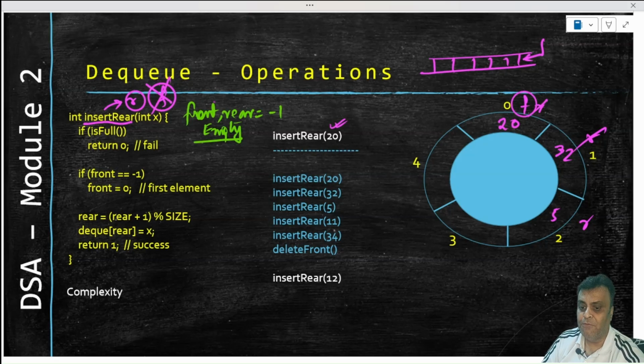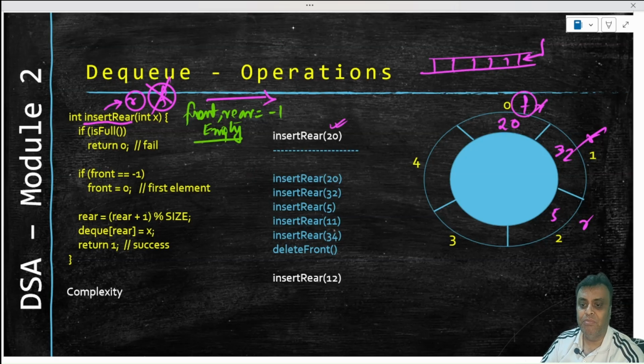So how will front, which is -1, be adjusted to 0 when insert rear is getting called repeatedly? Somebody has to take care of front becoming 0, because rear will become +1, +1, +1, +1 as you move forward in the queue and insert elements into the rear. Front doesn't change, except only for the first time.